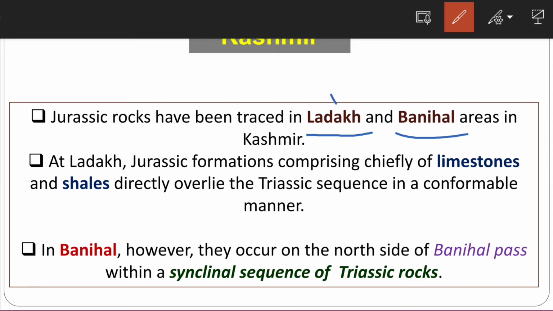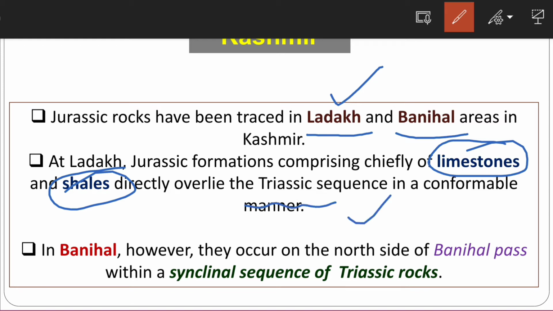Okay, if we talk about this Ladakh area, the rocks are composed mainly of limestones as well as shales. Okay, so you can call them the lithological variations. There are not so many lithological variations. We are getting only layered sedimentary rocks like sandstone, limestone, shale, and these types of rocks there. So these shales and limestones directly overlie the Triassic sequences in a conformable manner. Okay, so there is no kind of metamorphism or deformation, so this cannot be expected in these types of conditions, since marine sedimentation is there.